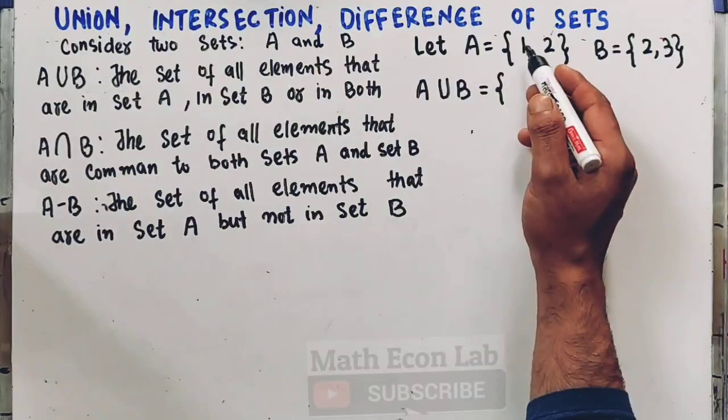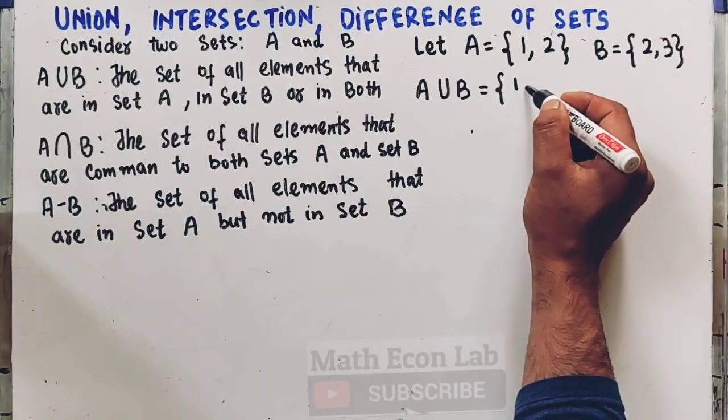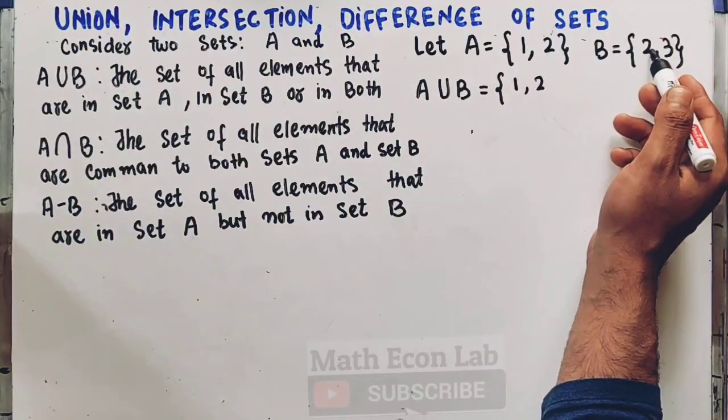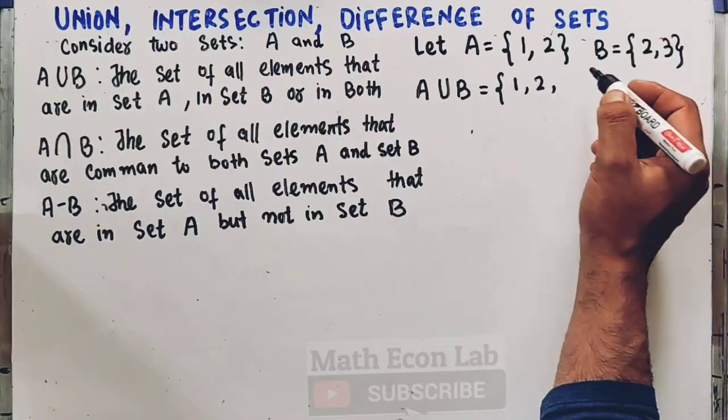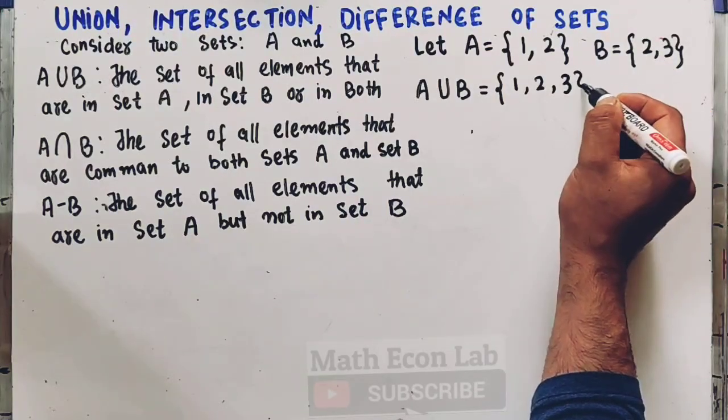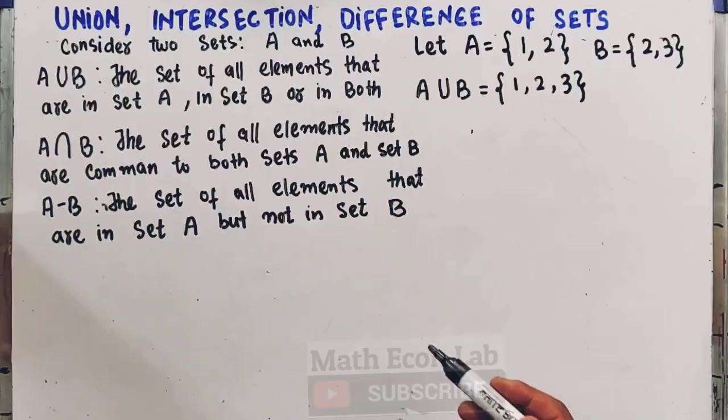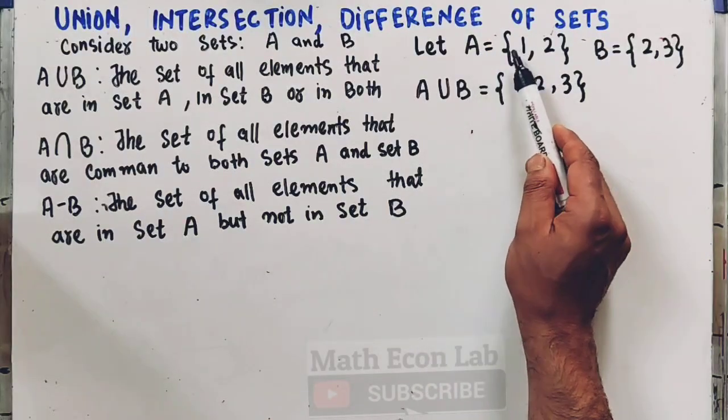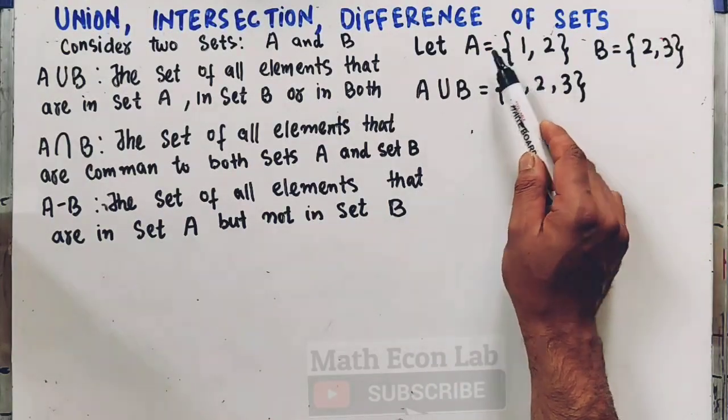Then A union B is the set of all elements that are in set A, in set B, or in both. So the union will be: we have 1 here, we have 2 here, we have 2 here also, we will not include it again, it gets repeated. Then we have 3. So this will be A union B, the set of all elements present in set A, in set B, or in both the sets.